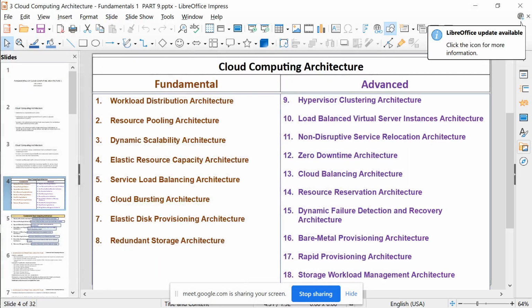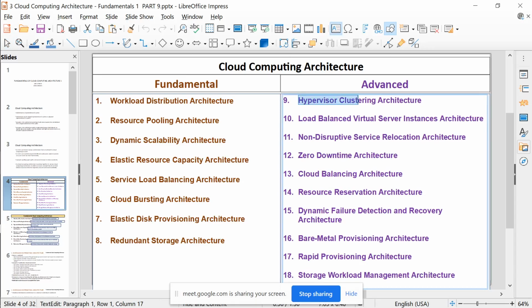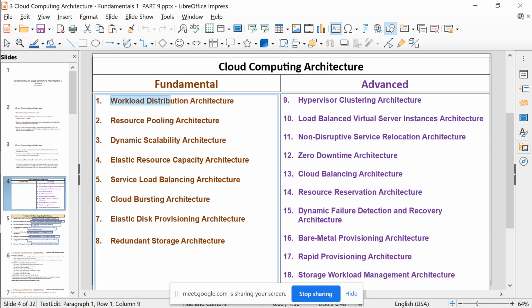So in unit 4 you have all these architectures. You finished all the mechanisms, but now you want to understand the architecture. There are different architectures you use, like the 3-tier architecture, which is one kind of architecture used to build software. But in cloud, what architectures are used, that is what it is all about. We have already studied hypervisor clustering, right? We can cluster that, so that is one type of architecture. We have already seen workload distribution architecture where a load balancer was used to balance the load. We have also seen auto scaling. So these are different architectures.